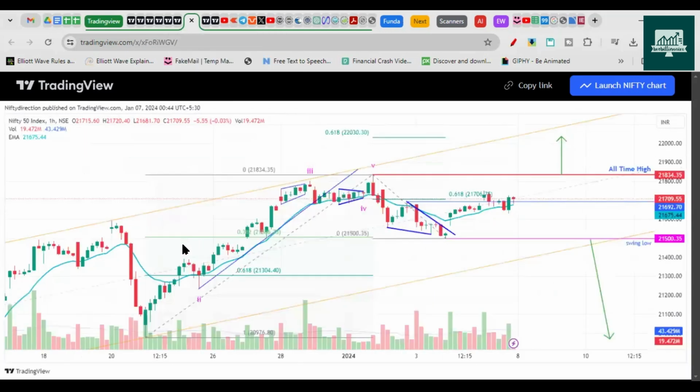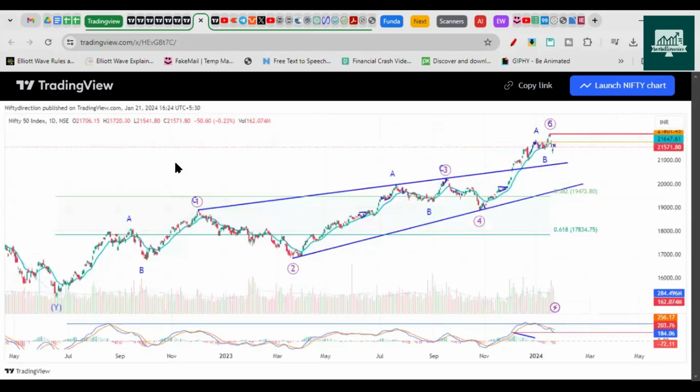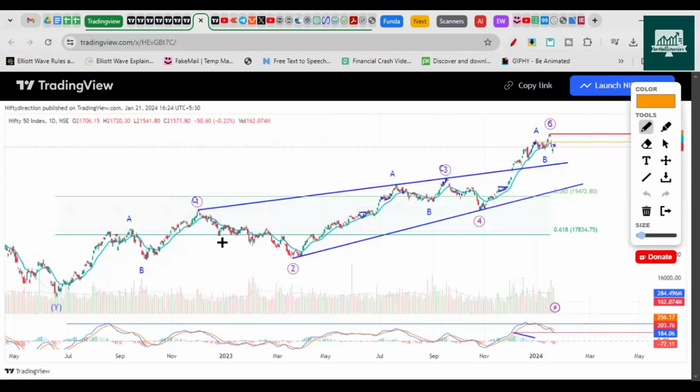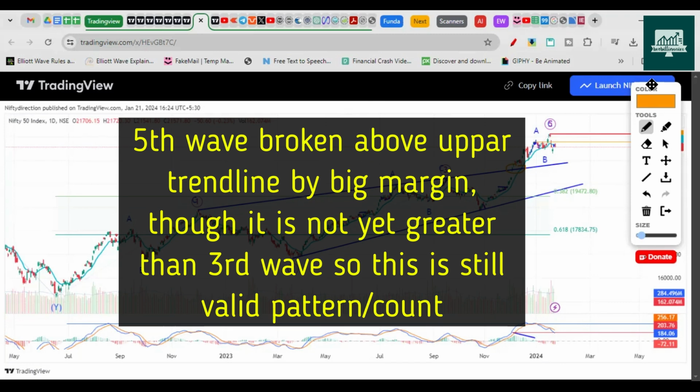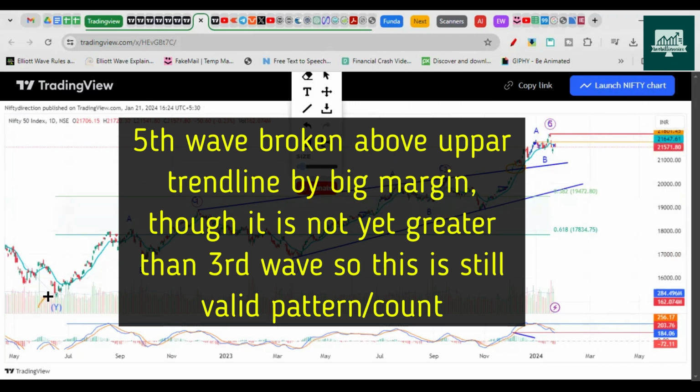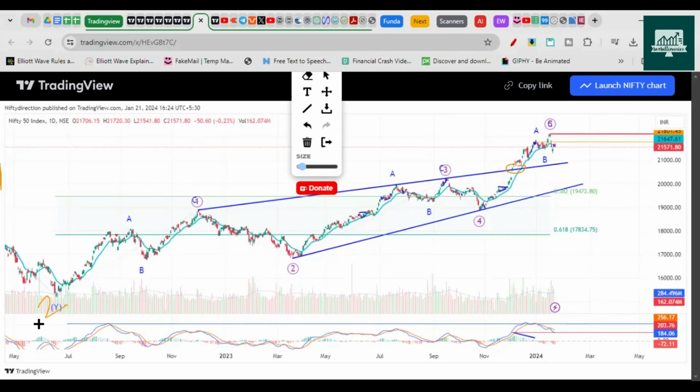So now here we see that Nifty could have completed this leading diagonal pattern, right? As this line has been broken, it's definitely a leading diagonal. It's not an ending diagonal pattern. We completed wave 2 here, right? Wave 1 here, 1 and 2 like this, and this could be the leading diagonal's first wave, and there we will have a second wave, the end of the second wave like this, towards a minimum 0.382 Fibonacci. We can expect after this we will have a very sharp rally.